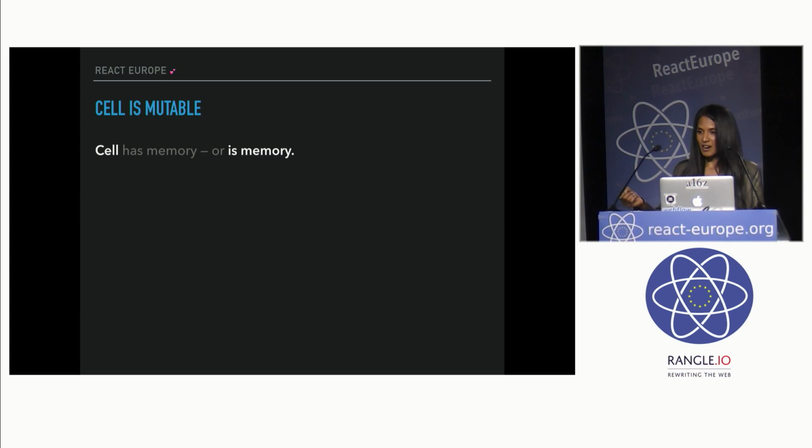But didn't we just say how mutability is terrible because it breaks referential transparency and all that? And yes, that's very true. What FRP does is it basically takes the evil out of it by wrapping it in this evil-proof box. So even though the value inside is mutable, the container itself, the cell itself, is not mutable. It's immutable. So you can still use it in referentially transparent functions. So it still allows you to use composition in a very powerful way.